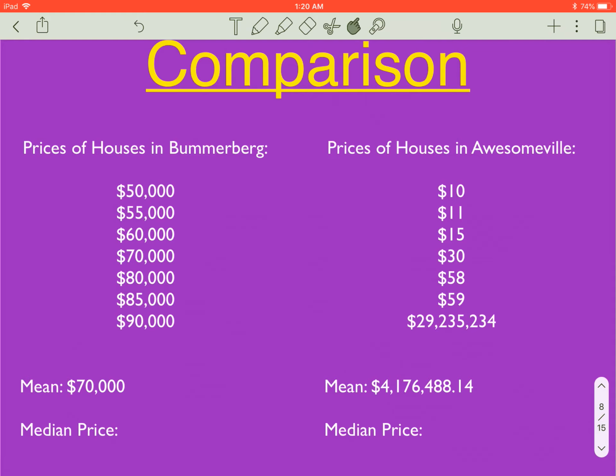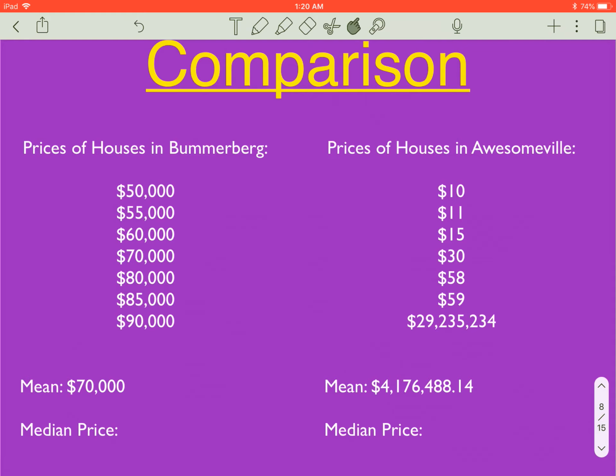But if you look at Awesomeville, is the average statistically a $4 million house? Yes. Do most people in Awesomeville live in a $4 million house? No, they don't. Only one person lives in a really nice house, and the rest are in cardboard boxes.